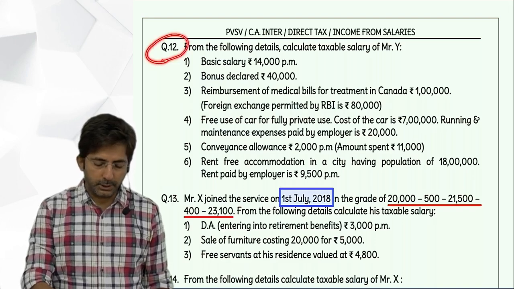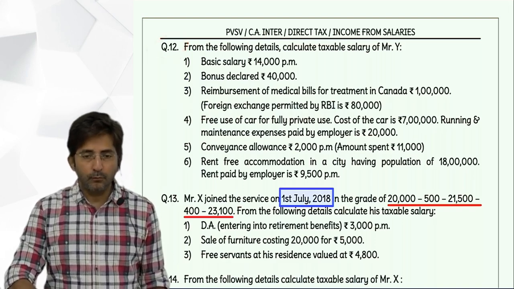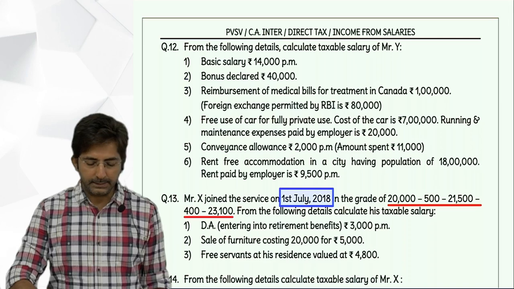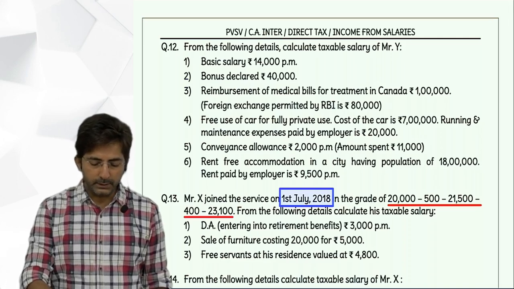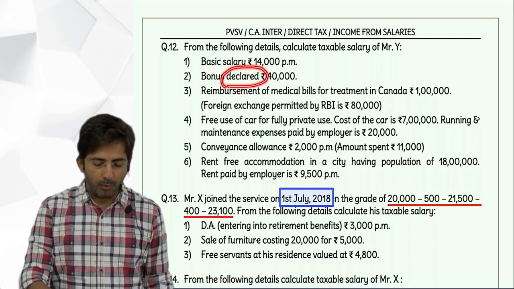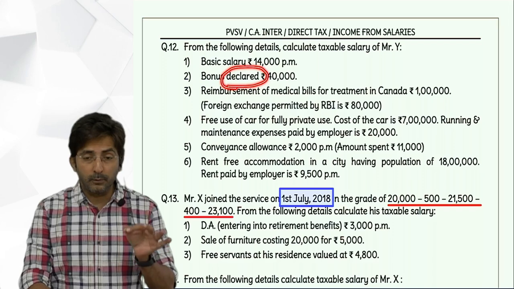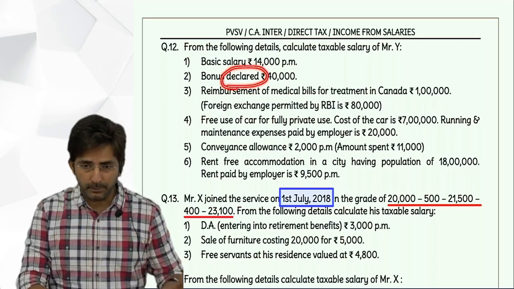Now see, in question 12, first point is basic salary, 14,000 per month into 12 months. That comes to how much? Tell me fast. 1,68,000. Okay, now bonus declared. Declared means the boss has just declared. You have not received it. So because of the word declared, it will not be taxable.